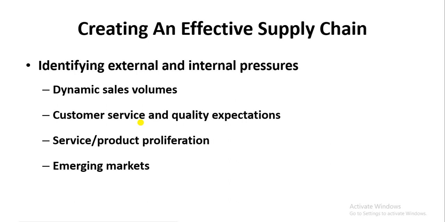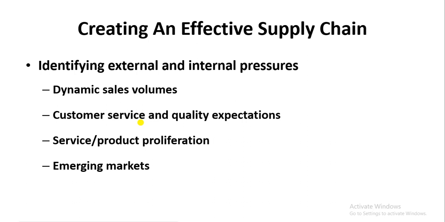Usually companies have to maintain excessive inventories to meet the change or variability in sales volume, and similarly they have to choose the expensive delivery method if there is a change in the sales volume.